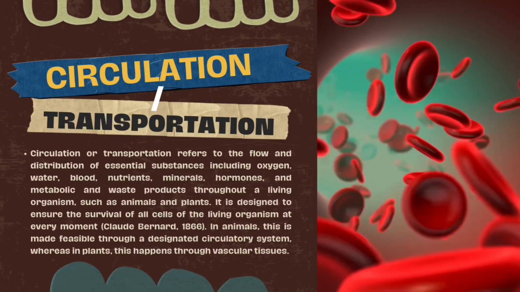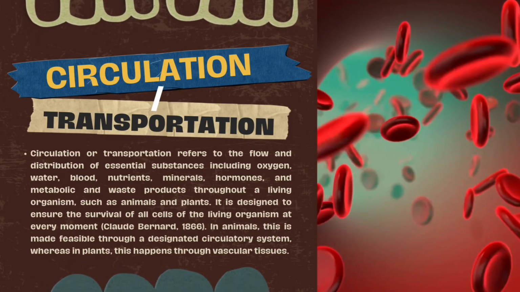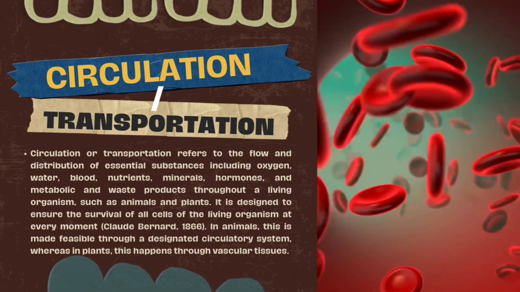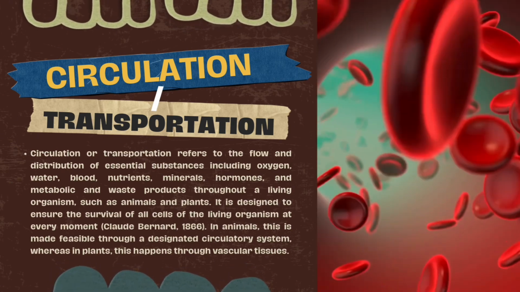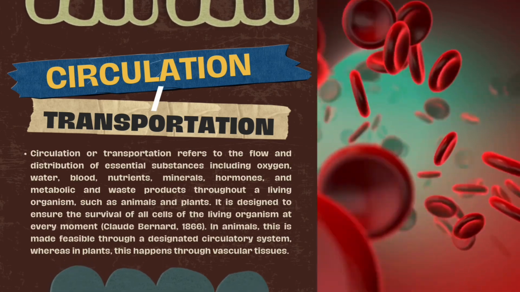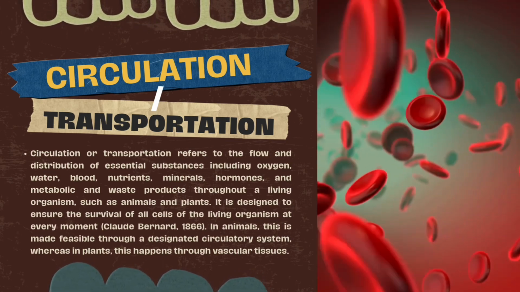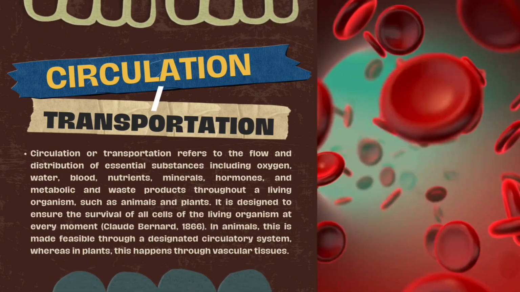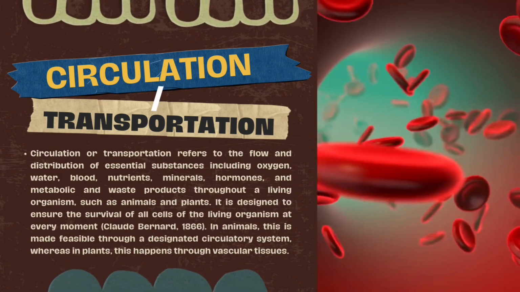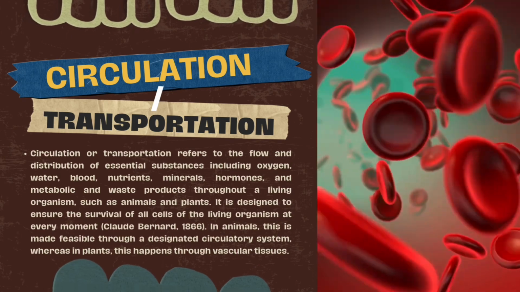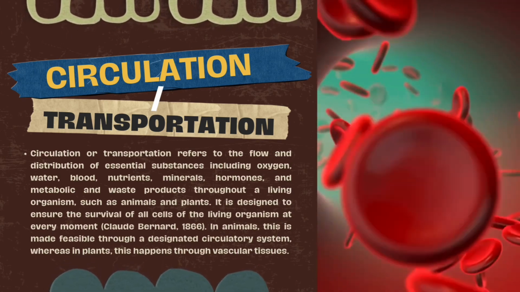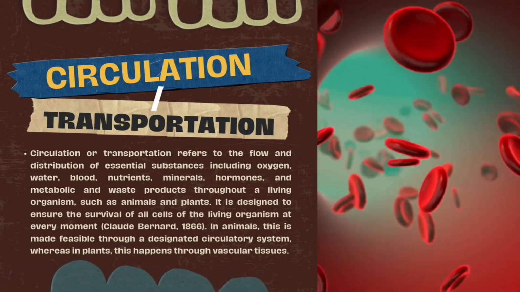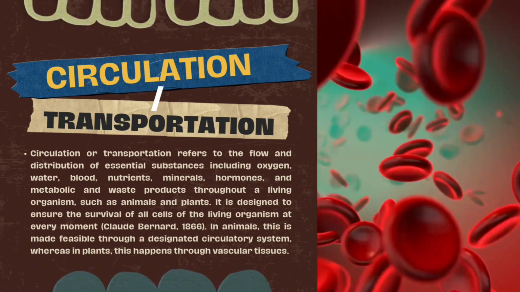It is through the process of circulation and transportation. What is circulation or transportation? Circulation or transportation refers to the flow and distribution of essential substances, including oxygen, water, blood, nutrients, minerals, hormones, and metabolic and waste products throughout a living organism, such as animals and plants.